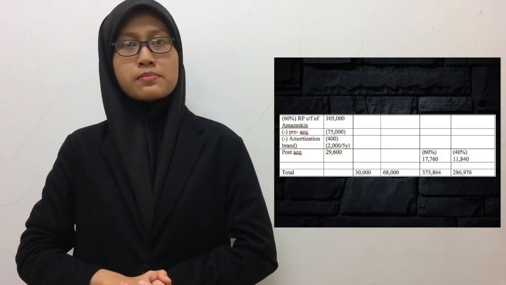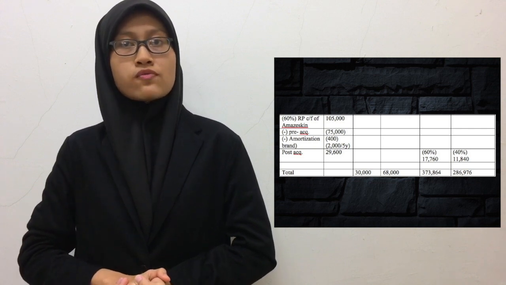While for Amaze, the balance CD of RM105 million is to be minus with pre-acquisition of RM75 million and also amortization of brand of RM400,000, that is from 2 million divided by 5 years, and thus it gives the amount of post-acquisition of RM29.6 million, and it has to be transferred to GRP and NCI for amount RM17.76 million and RM11.84 million respectively.